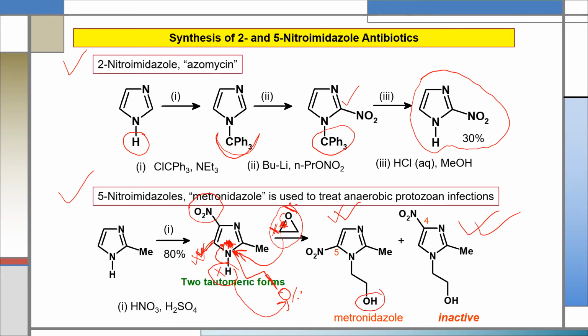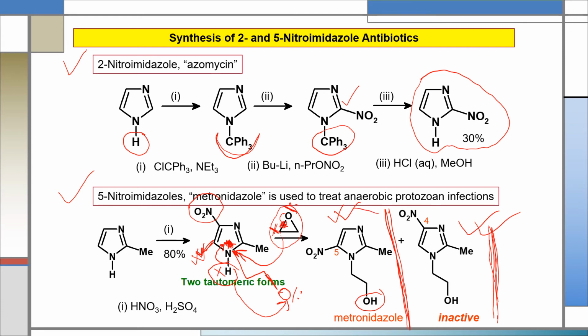So here also we will get a mixture of two compounds, but the 2-methyl-4-nitroimidazole compound is inactive. Inactive in the sense it has no anti-protozoal activity, but the 5-nitroimidazole compound, which is known as metronidazole, is an anti-protozoal drug which is used to treat anaerobic protozoal infection.